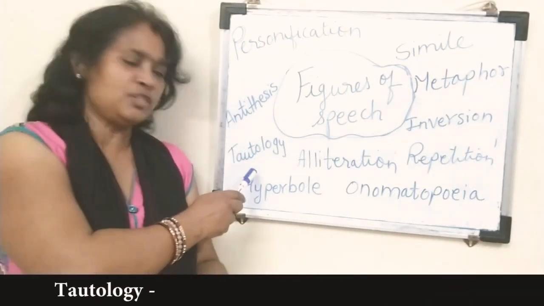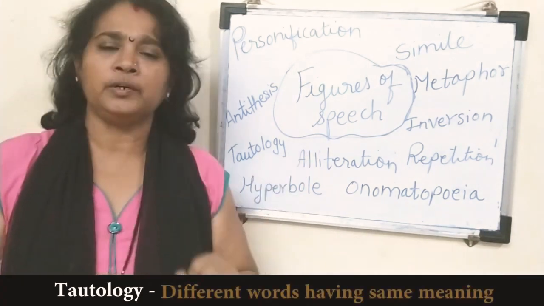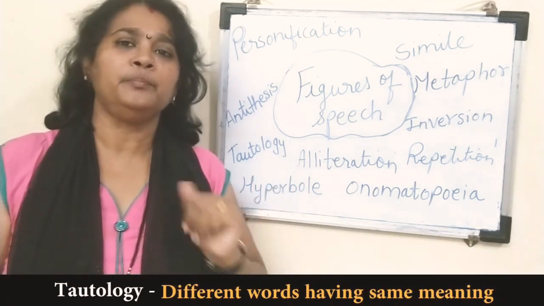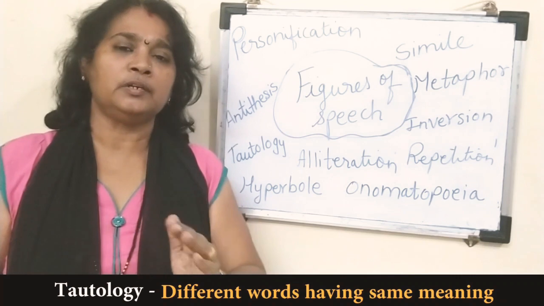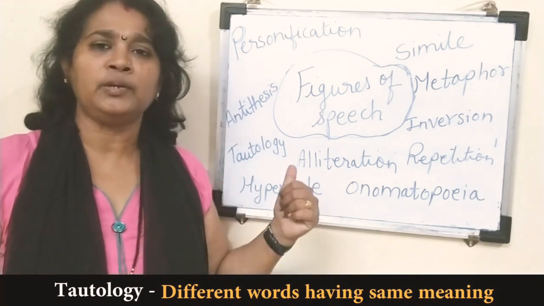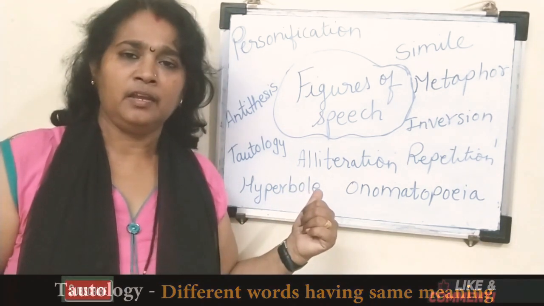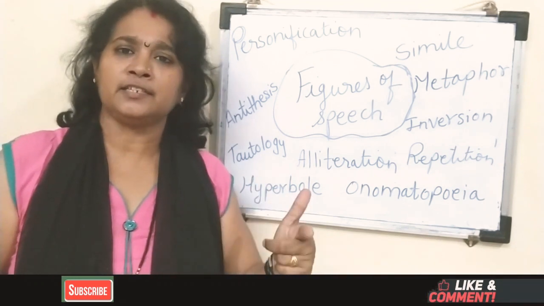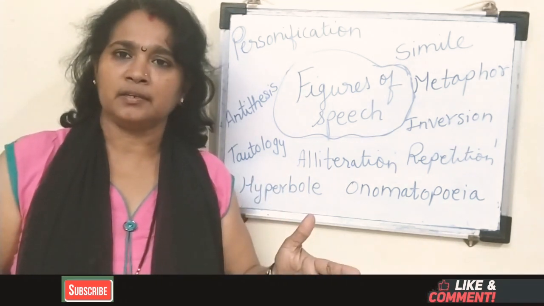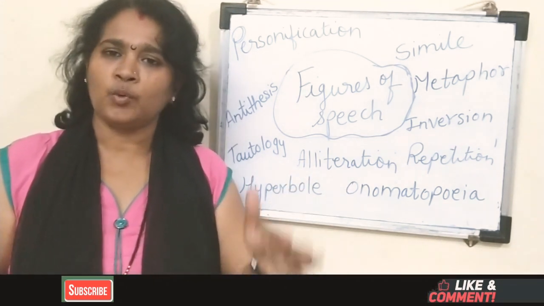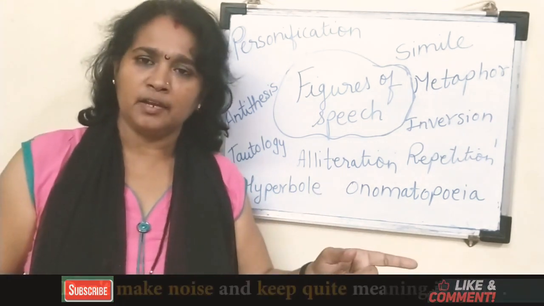So next, let's talk about tautology. Different words having the same meaning. Different words having the same meaning is known as tautology. Now in the class, normally the teacher tells to the children, keep quiet, sit down, sit quietly, don't make noise.